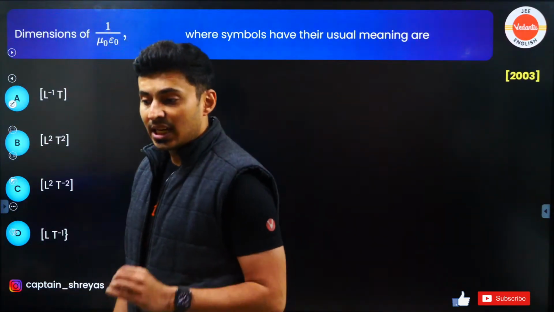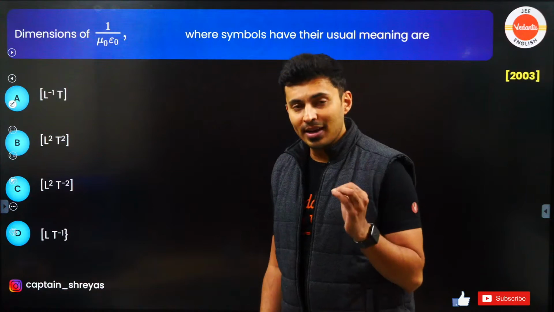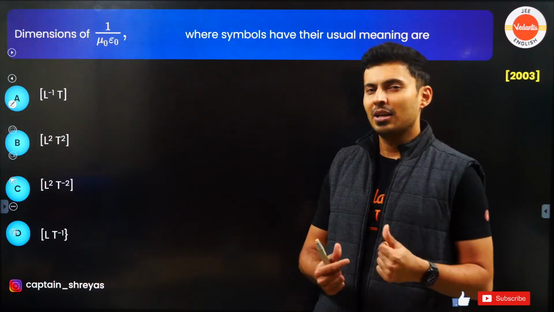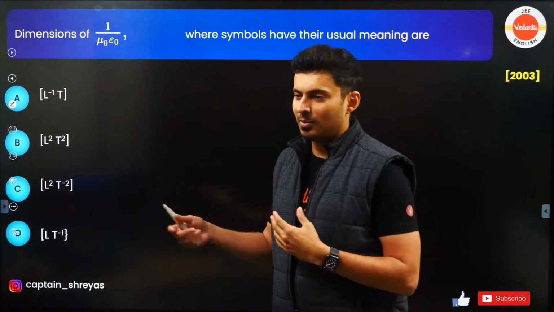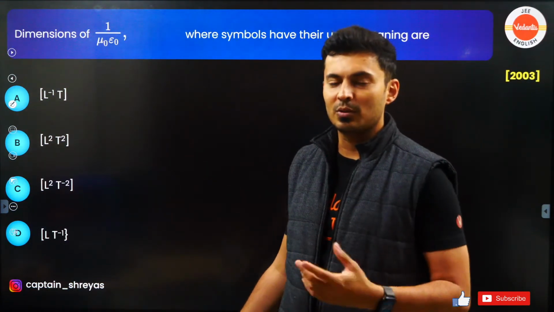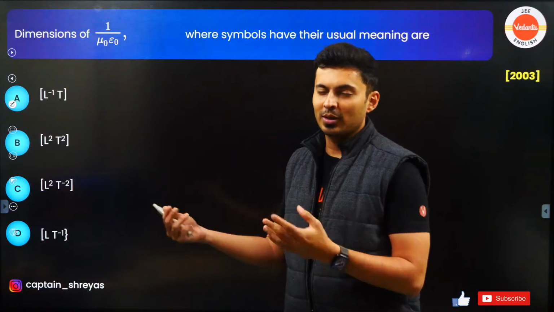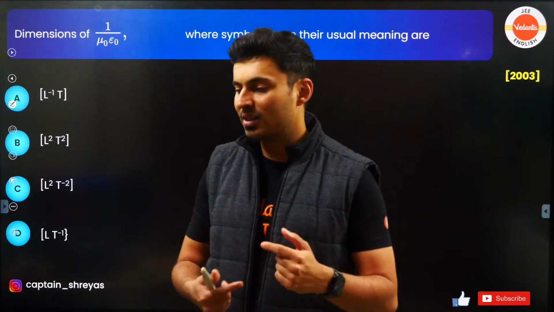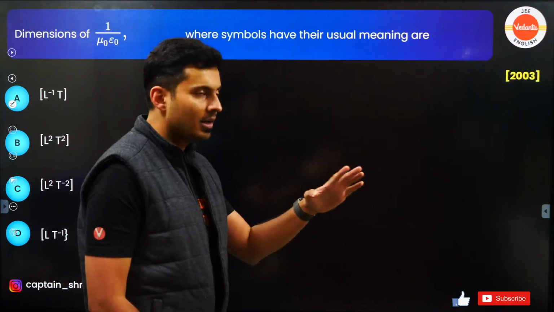Prasanna, I will be teaching at this pace because there are many students who will understand it from the basics. So this is the pace. If you feel that, sir, I am able to solve this within seconds, why are you teaching it slowly? Obviously, I'm teaching, I'm not solving. If I'm solving, obviously, I'll solve it really quick. So when I'm teaching, obviously, I'll be maintaining an average pace considering most of the students.